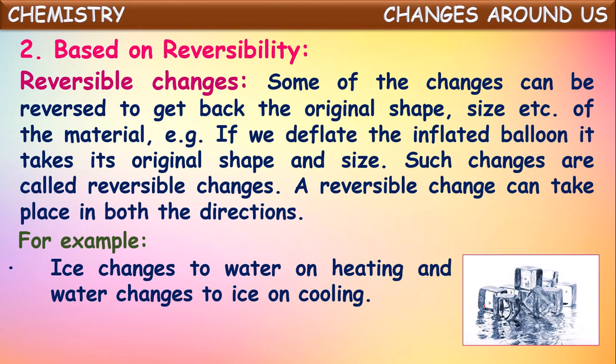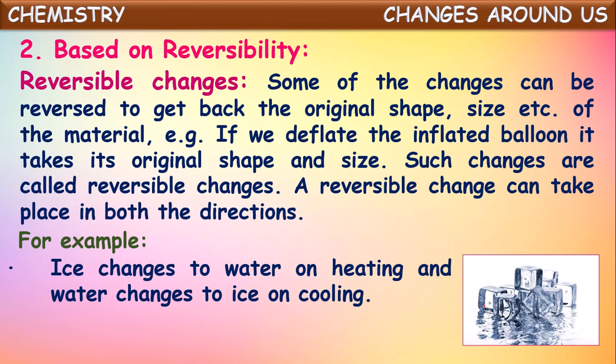So what's happening? The original substance, on changing conditions, is changing to another state. For example, ice we have taken as the original substance. If you heat it, it changes into liquid water form. Again, if you cool the water, we are getting back the original substance we have taken, that is ice. That's why we say these changes are reversible changes. We can get back the original substance taken earlier.